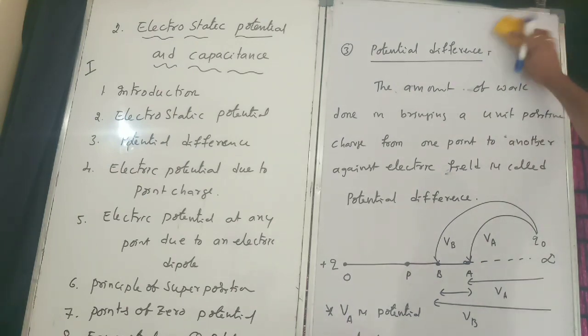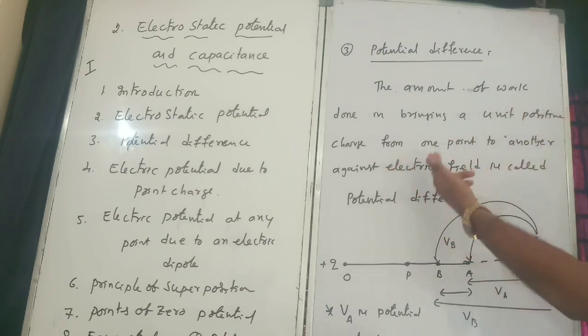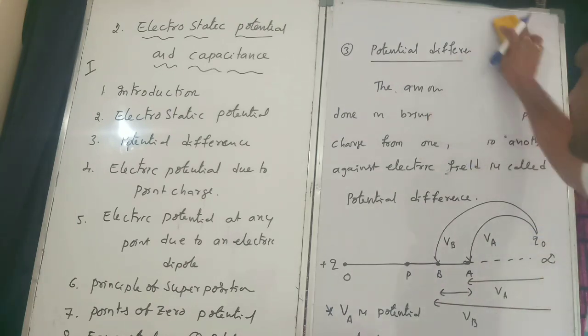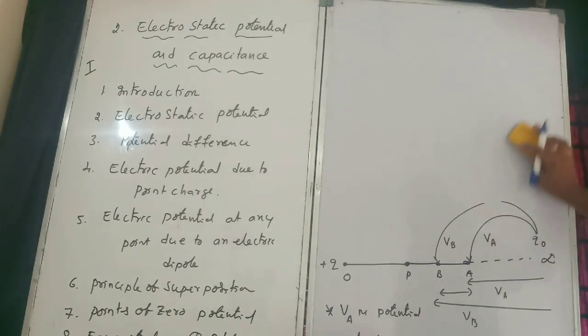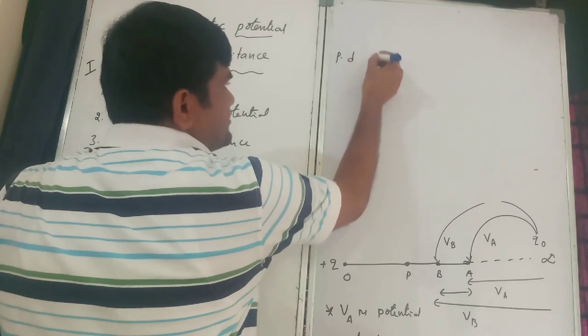Potential difference is the amount of work done in bringing a unit positive charge from one point to another point. So from A to B, it is the difference between the potential at B, VB, and at A, VA. This difference is known as potential difference, PD.